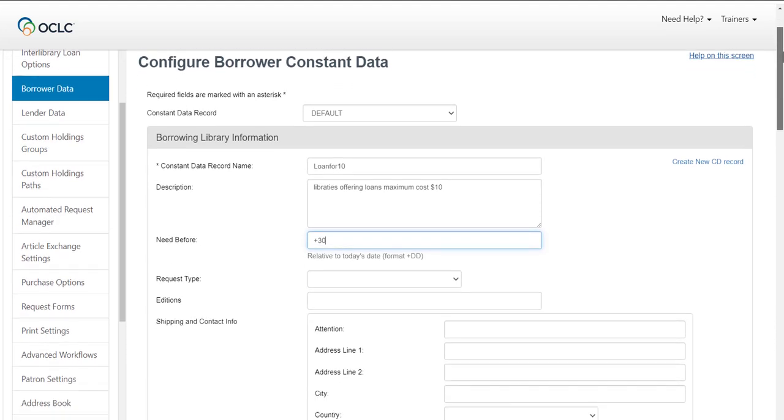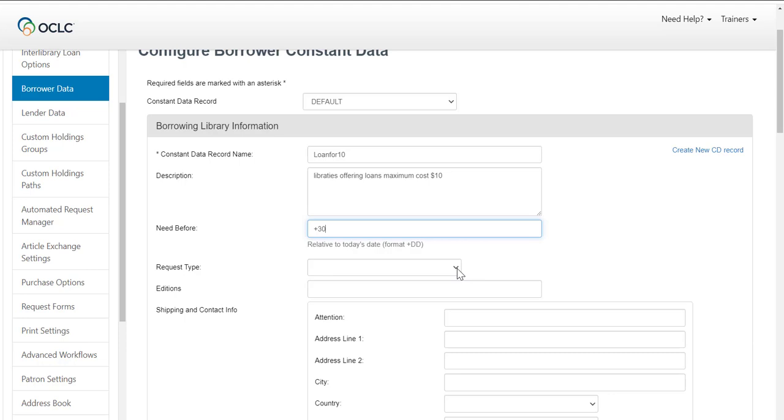Let's select the request type to be loan because we are creating constant data for loan requests. Then leave the editions field blank since this information might change according to each request. Then let's enter the shipping and contact information.